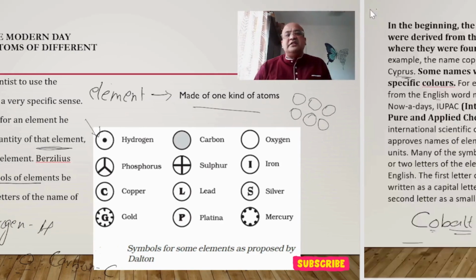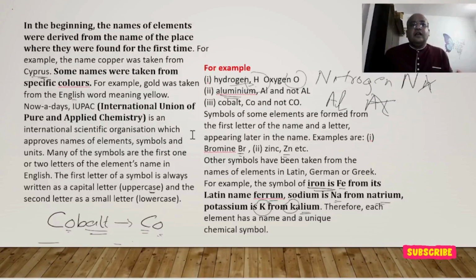In the beginning, the names of the elements were derived from the name of the place where they were found for the first time. For example, the name of copper was taken from Cyprus. Some names were taken from specific colors. For example, gold was taken from the English word yellow.